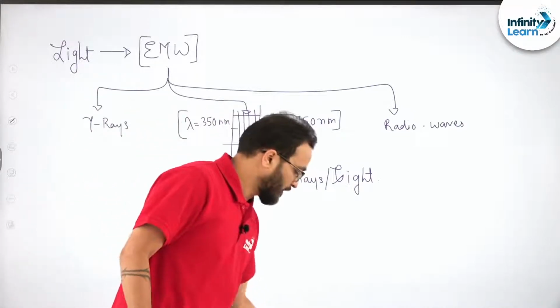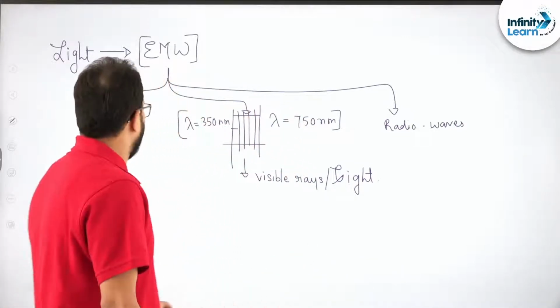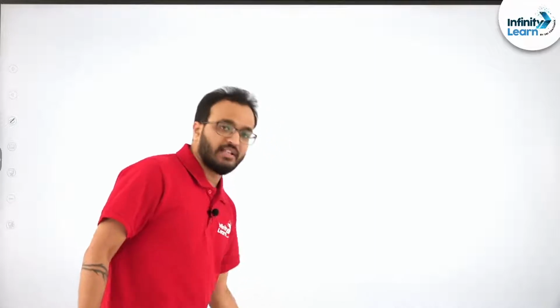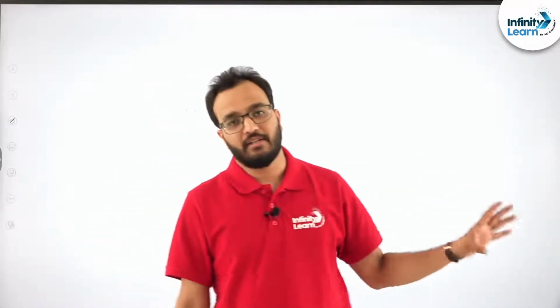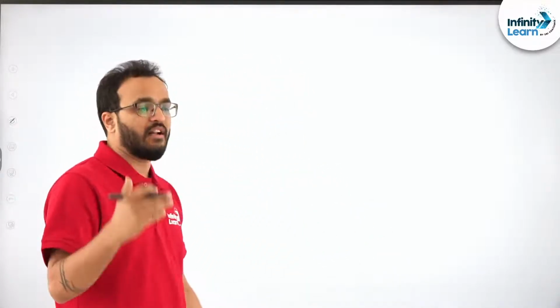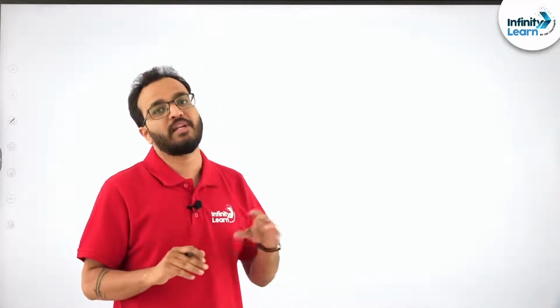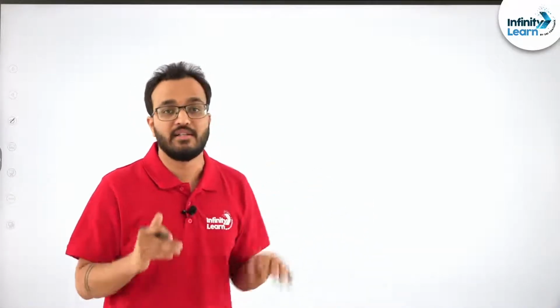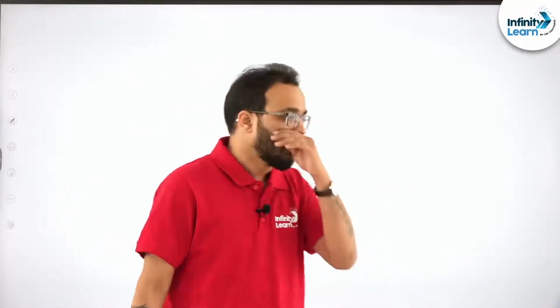I hope this point is clear. Now you will say, but sir, the name of this chapter is ray optics. Ray optics means we are considering light to be a ray. Now let's understand under what conditions we can consider light to be a ray and under what conditions we cannot. Are you understanding? Now let's see it.